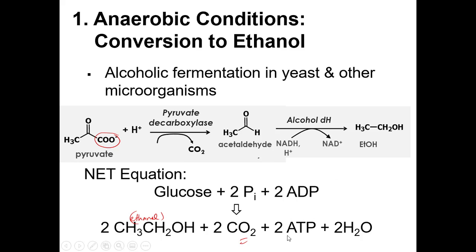At wala rin tayo ditong formation ng ATP. Itong ATP na to is the net. This is the net ATP na na-produce natin, accounting for the two, di ba, remember we have 2 ATPs invested, and then we have 4 ATPs harvested. So in total, ito yung negative 2 yan, plus 4, you have 2. So this is just the net ATP production. So napakababa lang ng formation ng ATPs natin.